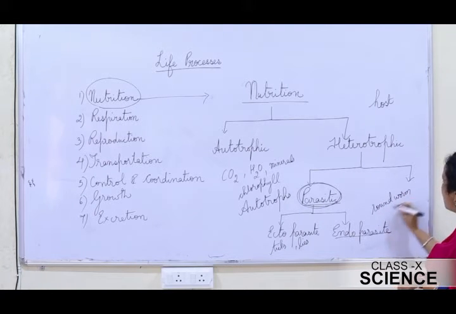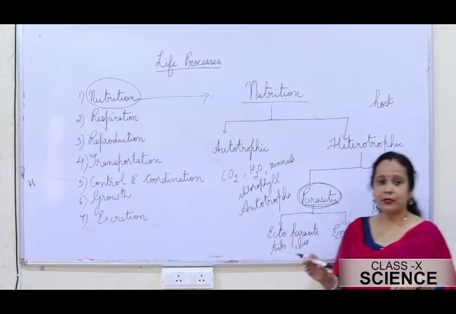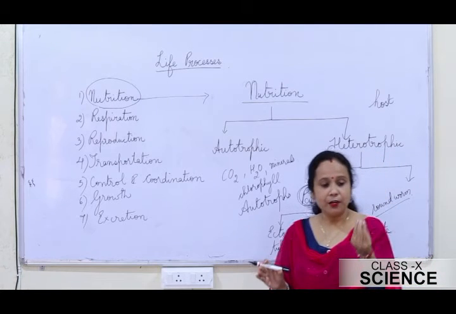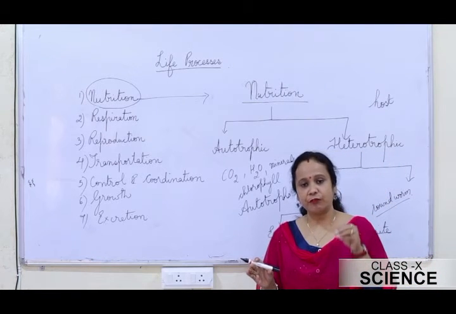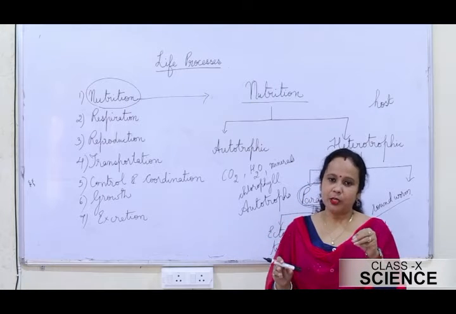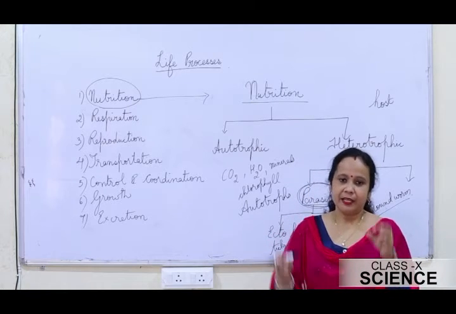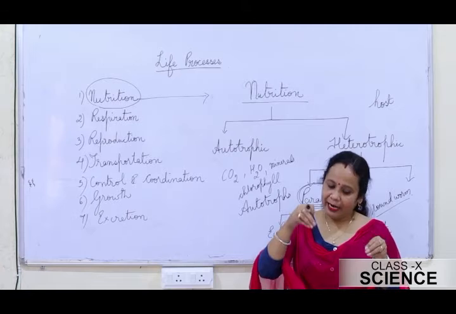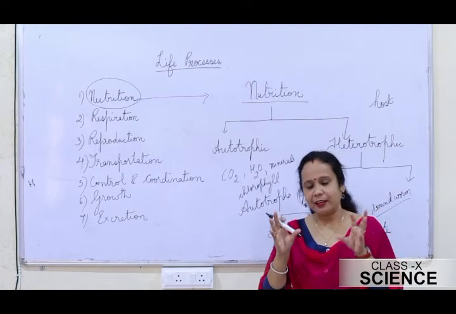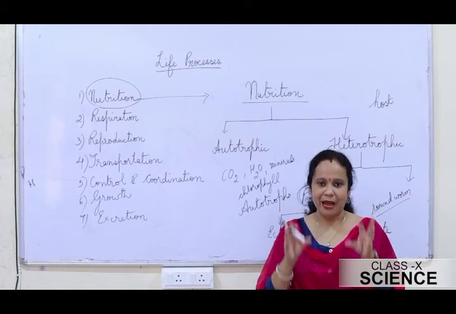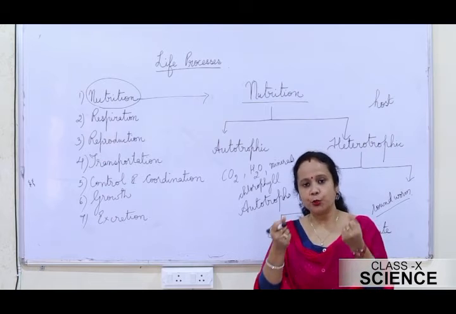You have studied about roundworm in class 9. Roundworm is actually a worm which is found in the intestine of the human being. These roundworms are actually parasites. They survive in the intestine of the infected man, that is the host, and derive nutrition from it.